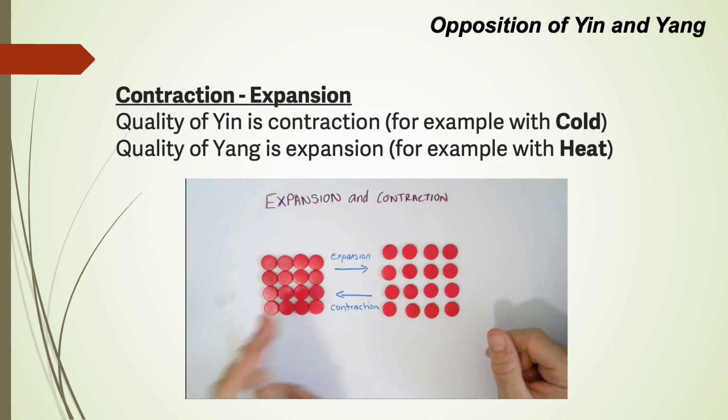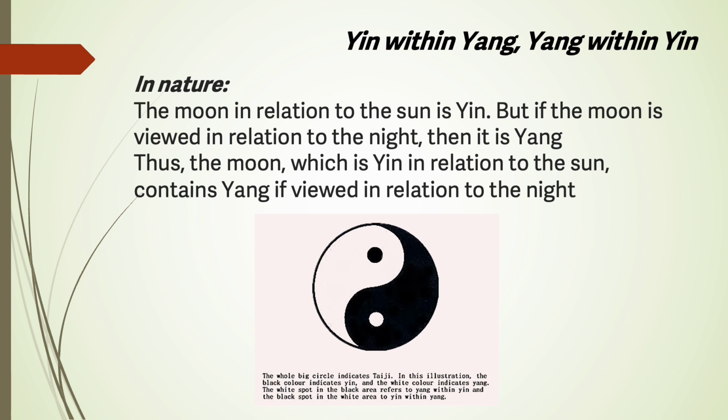Quality of yin is contraction, for example, with cold. Quality of yang is expansion, for example, with heat. The moon in relation to the sun is yin. But if the moon is viewed in relation to the night, then it is yang. Thus, the moon, which is yin in relation to the sun, contains yang if viewed in relation to the night.